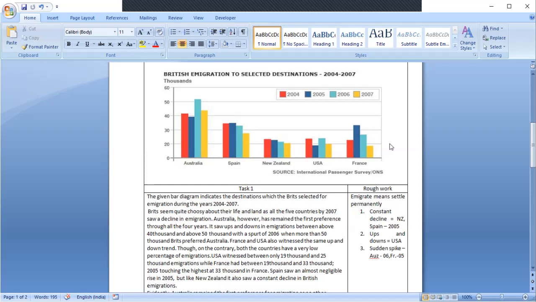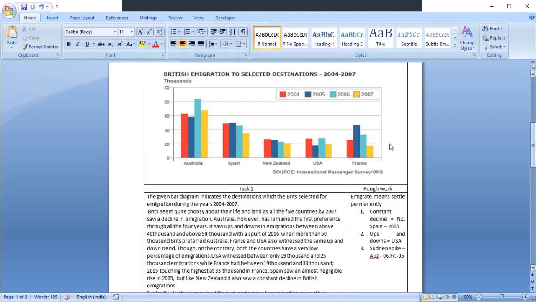And then again it is falling down, it is declining. Then ups and downs are in USA. USA was high, then low, high, then low. So ups and downs are here. And sudden spike is witnessed in Australia as well as in France.